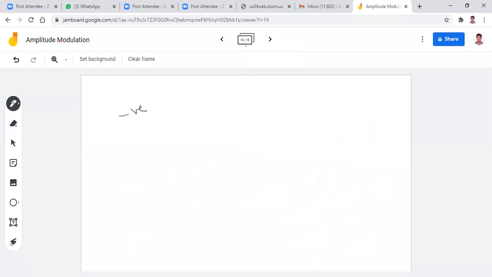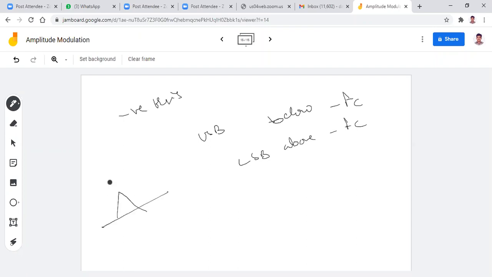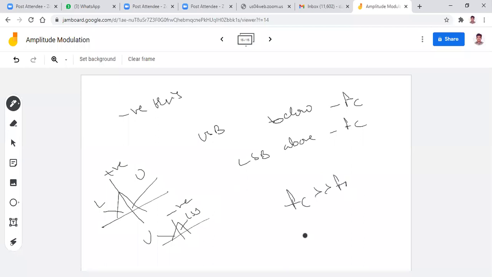Suppose you want to go for the negative frequencies. For negative frequencies, USB is nothing but below minus fc, and LSB is nothing but above minus fc. Simple like this. That means for positive frequencies, this is USB, this is LSB, this is USB, this is LSB. But for negative frequencies, this is USB and this is LSB. Remember these 2 definitions. And always maintain fc greater than fm in order to avoid the overlapping.